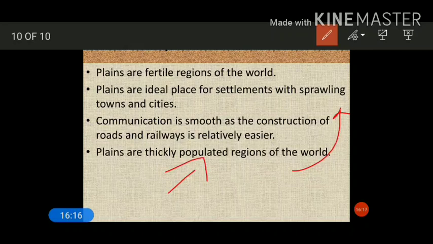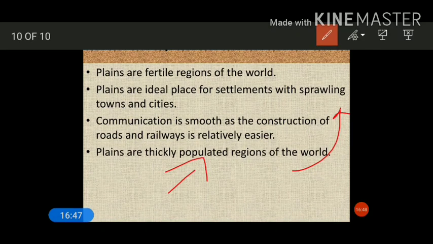The area is already plain and level for roads and even railway networks. And for agriculture, the soil is fertile here, so people flock to plain areas.